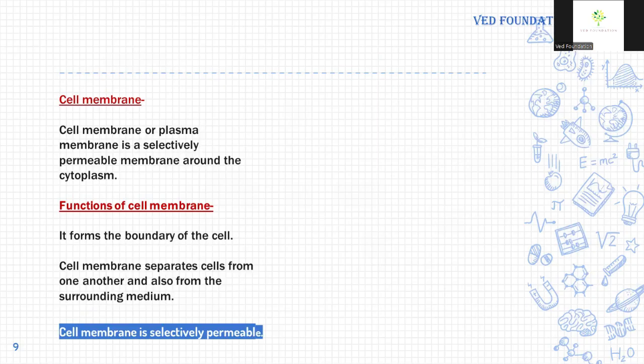Cell membrane. Cell membrane or plasma membrane is a selectively permeable membrane.